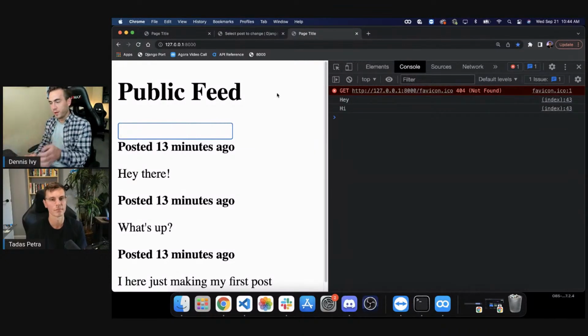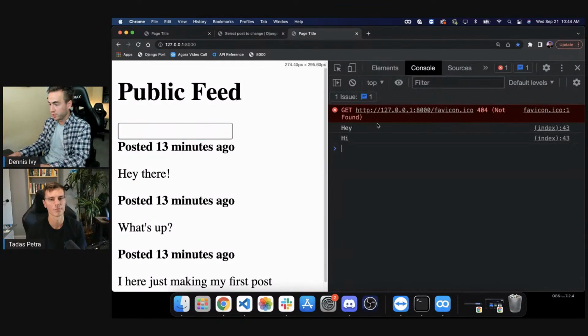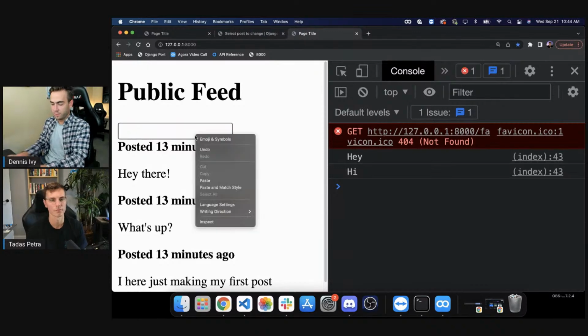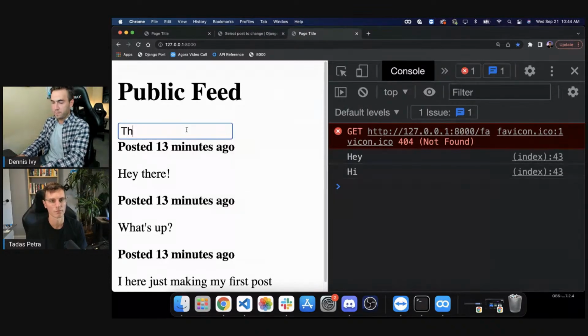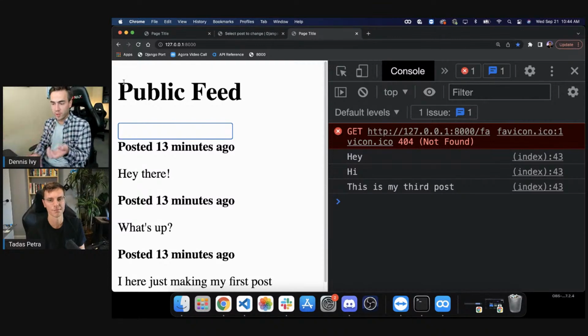So the form's resetting. Here's a console. I don't know if you can see that. Let me try to zoom in a little bit. This is my third post. There we go. Okay, so the form is working. The page is not refreshing.